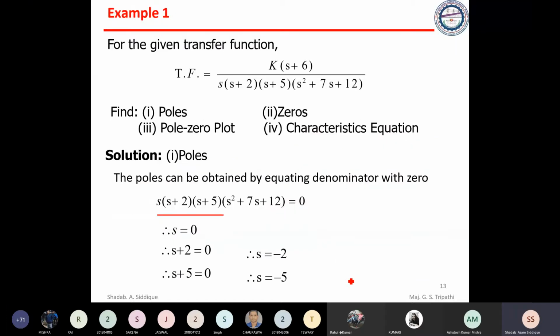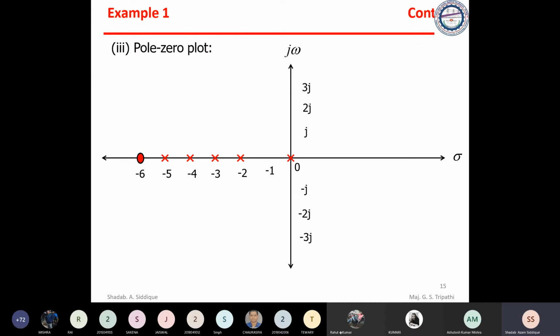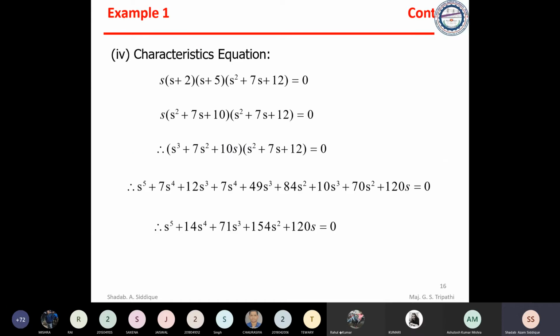Those s values give you the poles of the transfer function. We have taken one example for this particular problem, where a transfer function is given and we need to find the poles and zeros, draw the pole-zero plot, and then find the characteristic equation. This is the problem given. We found the poles, plotted them on the pole-zero plot, and went through the characteristic equation, which we got after multiplying all the values.